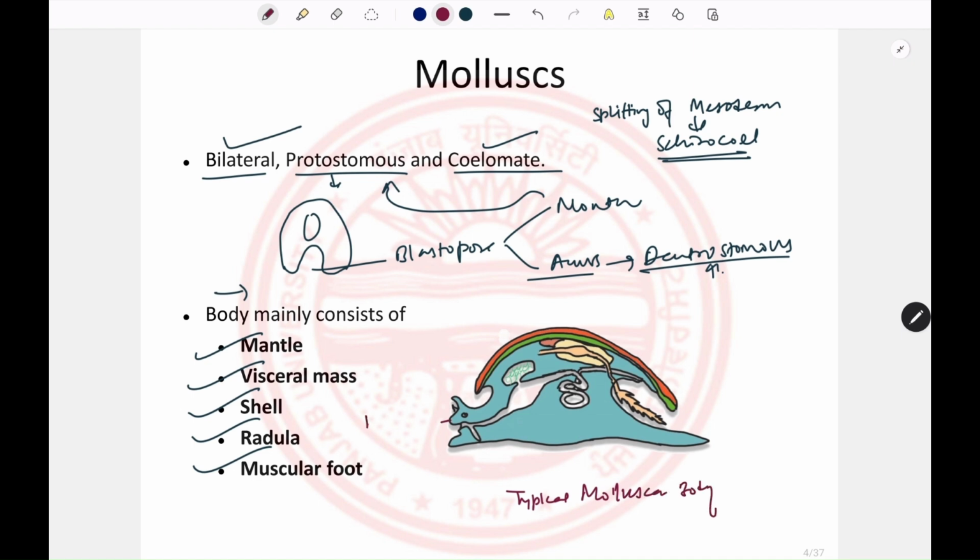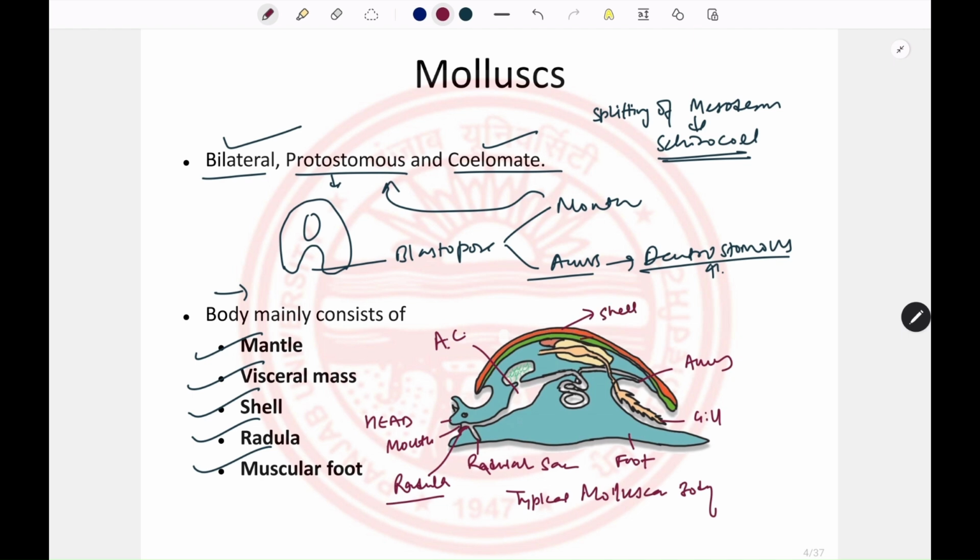you can see this is the head region. This head has the mouth. This is the radular sac. Here, near the mouth, there is a radula present. This is the ventral portion that is known as the foot. This is the gill. This is the alimentary canal. This is the anus. The outermost thing that you see in the molluscan body is the shell.